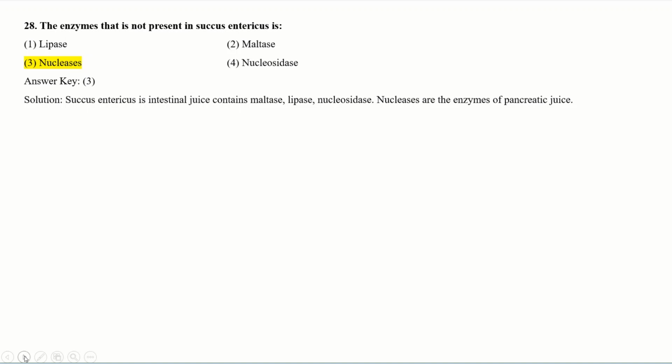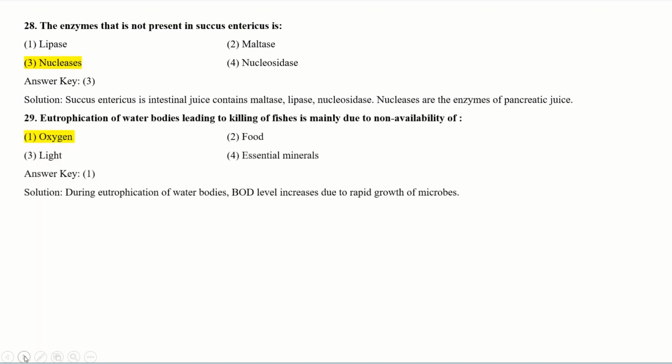The pancreatic juices are a separate class. Lipase, maltase and nucleosidases come in the Succus entericus. So nucleases are not present in the Succus entericus because they are in pancreatic juice. So your correct option should be nucleases.